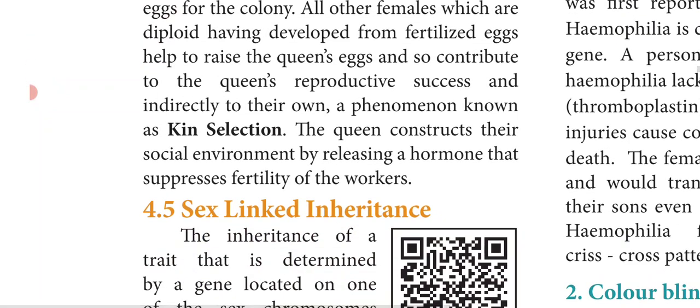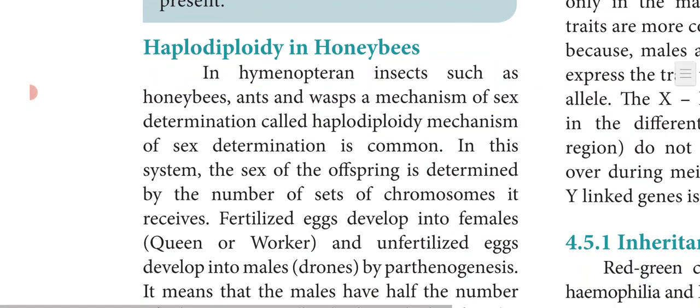The queen constructs their social environment by releasing a hormone that suppresses the fertility of the workers, because the workers are sterile. Only the queen and the male are fertile in that colony. The workers are sterile, that means they are unable to reproduce. This is possible because the queen releases a hormone which suppresses the fertility of the workers. So this is how haplodiploidy in honeybees takes place.